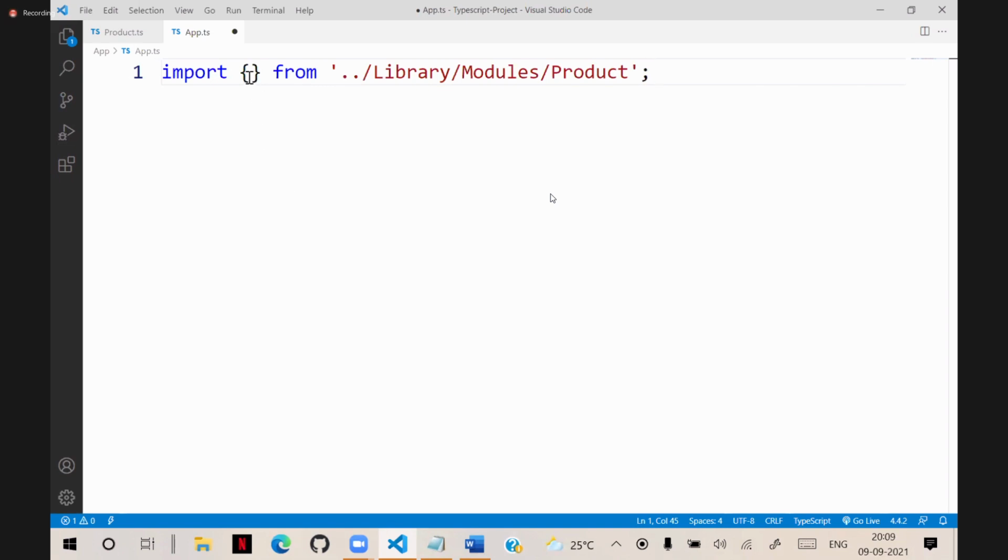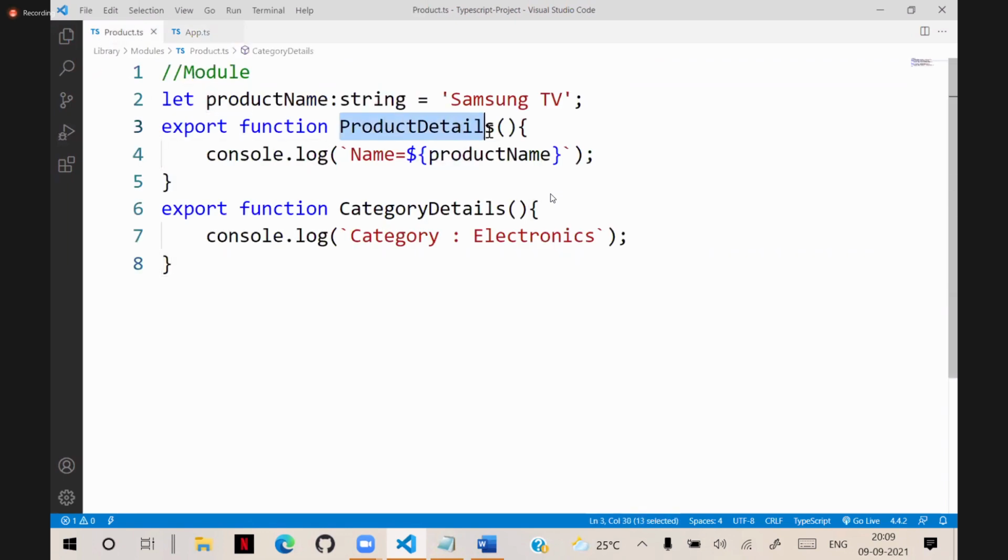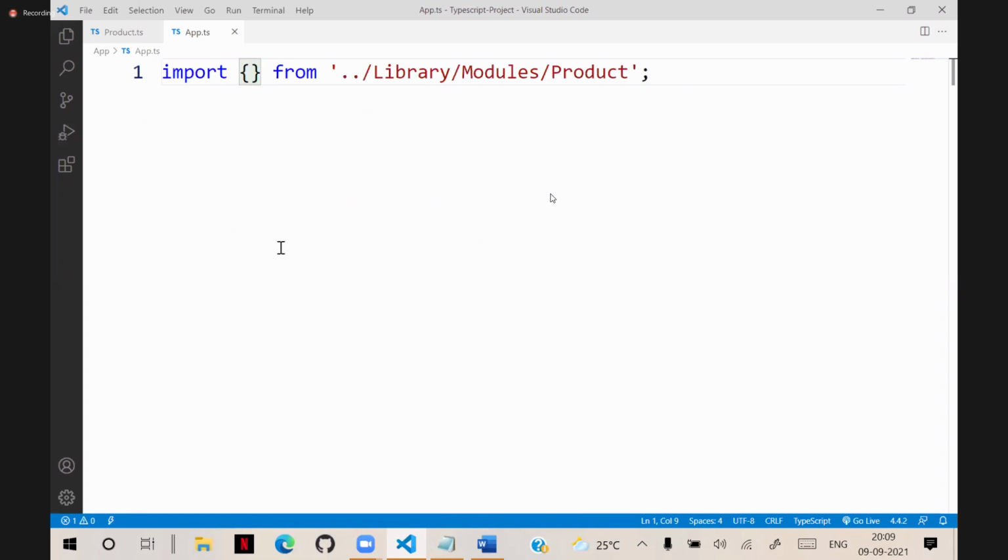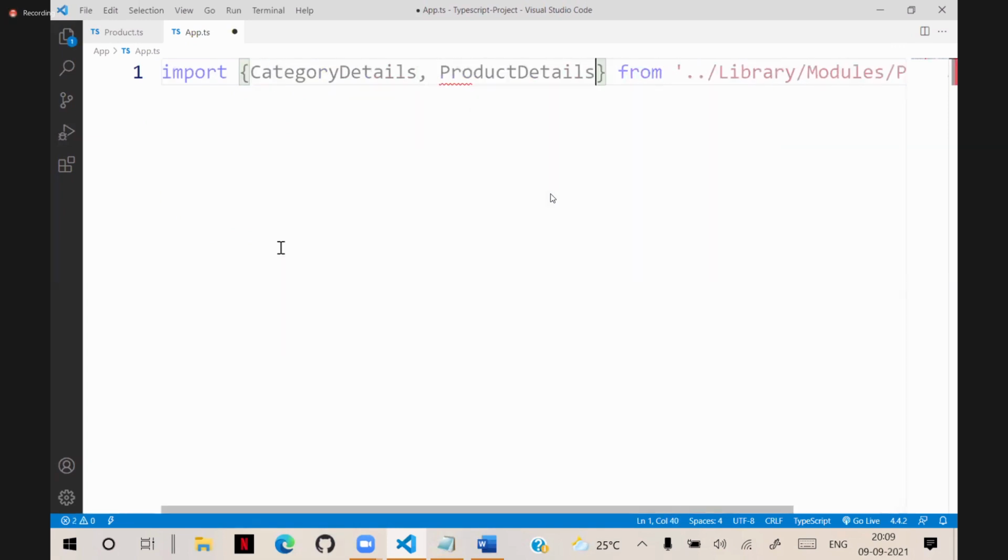Now in this module, you have two functions. We have to import them. What are the two functions we are having? Product details and category details. You need to import them. There is no order: category details, product details. Remember, you are importing the function. You are not calling the function here. That means you will not use any parenthesis. Parenthesis is for calling the function. We are first importing the function, then we have to call the functions.